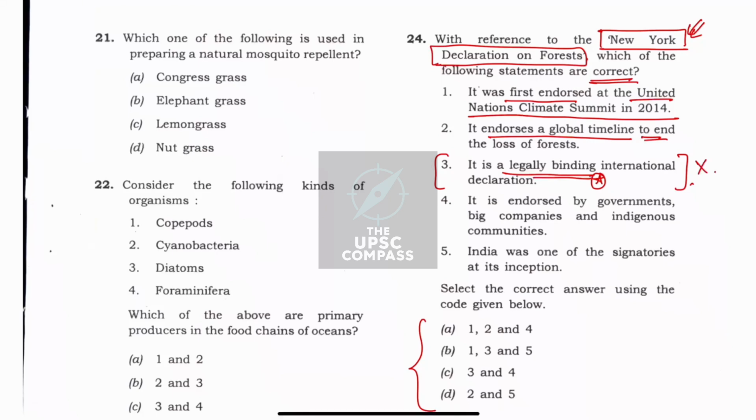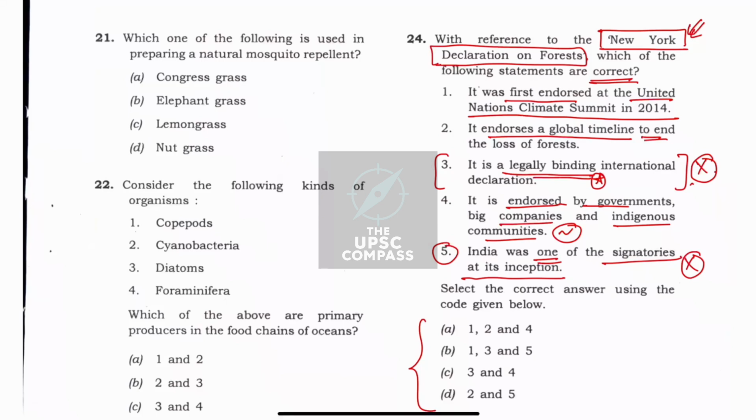Fourth one, it is endorsed by governments, companies and indigenous communities. Might be possible, right? Because it is very difficult that they won't endorse such a noble initiative. And fifth one, India was one of the signatories of at its inception. So this statement gave me a clear way that this was a wrong option, because if India was a signatory, I would have known about it. Either we could have gone through it in our reading of syllabus or at least reading of current affairs,